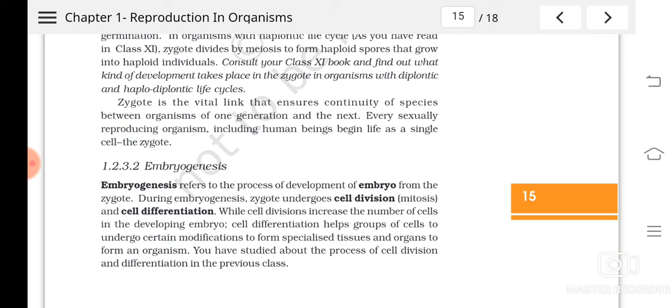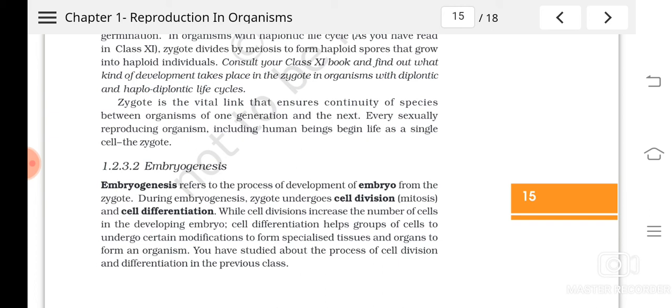And cell differentiation means the newly formed cells undergo modifications to form certain tissues or organs. Understood? So these two processes take place during embryogenesis. Cell division increases the number of cells.